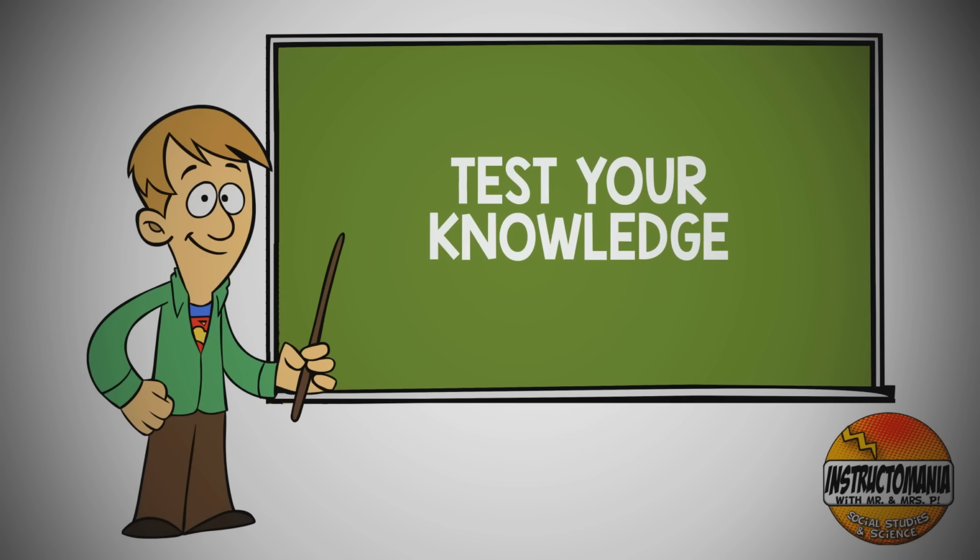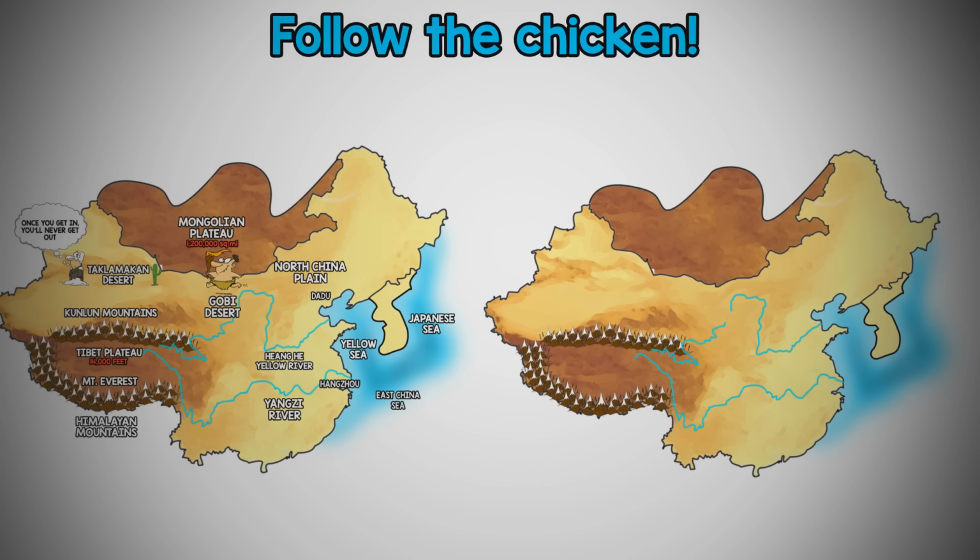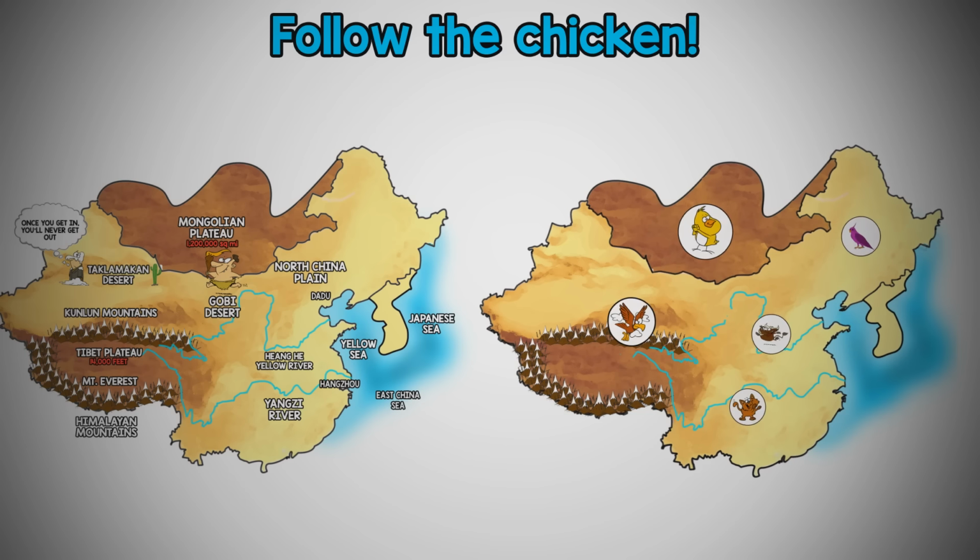Test your knowledge. Let's play Where's the Chicken? In this game, you will track the chicken as it appears on a blank map of China. Once the music stops, you will use a China map labeled with physical features to determine where the chicken ended up. Other animals may appear on the map, so don't forget to keep your eyes on the chicken.